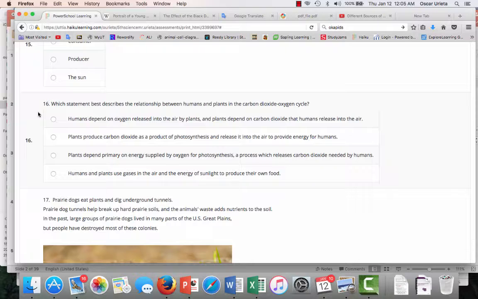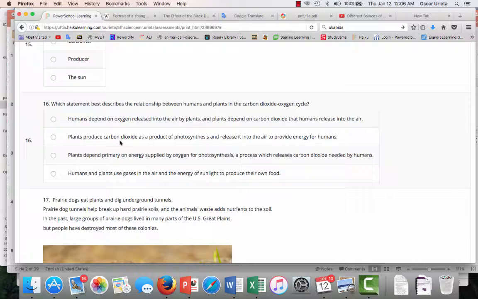Question number 16. Which statement best describes the relationship between humans and plants and the carbon dioxide cycle? Humans depend on oxygen released into the air by plants, and plants depend on carbon dioxide that humans release into the air.